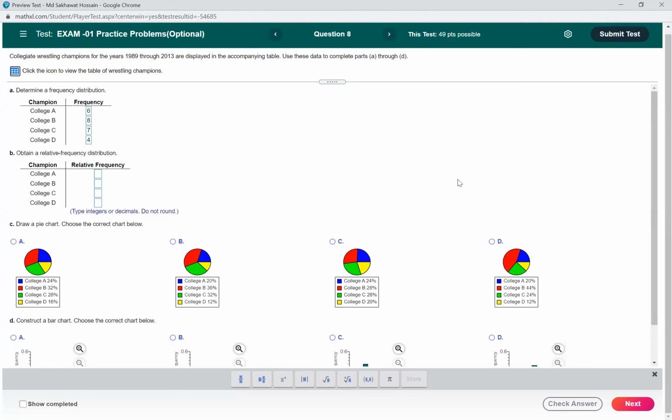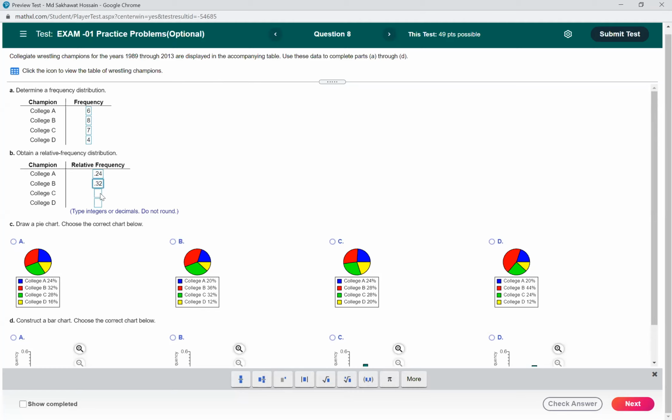Okay, now we have to calculate the relative frequency. That means frequency divided by the total frequency. So 6 divided by 25. So that will be 0.24. So the first one is 0.24. Then the second one is 8 divided by 25. So that means 0.32. And the third one will be 7 divided by 25.